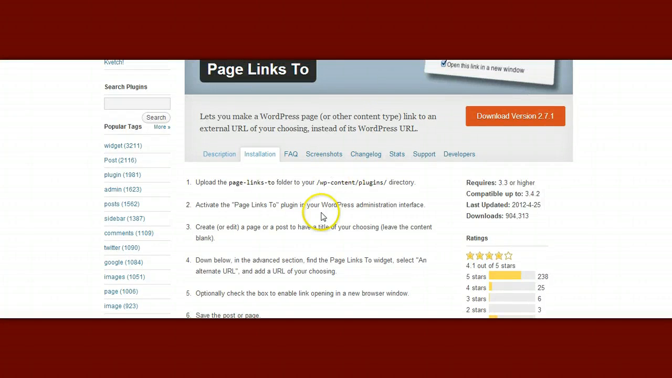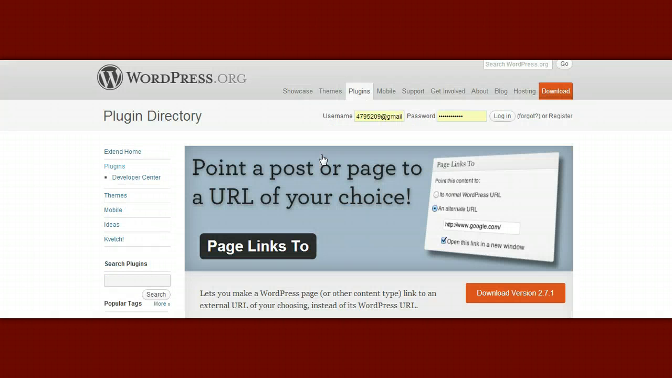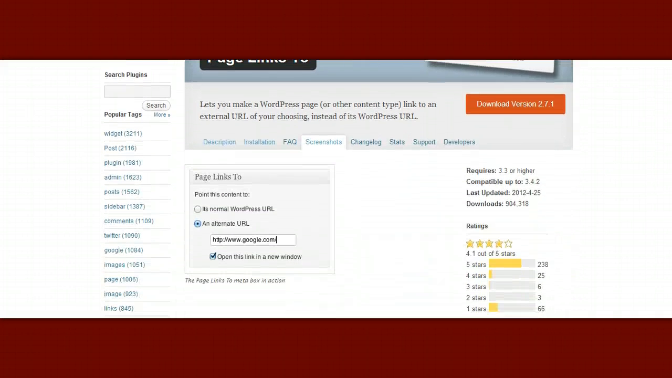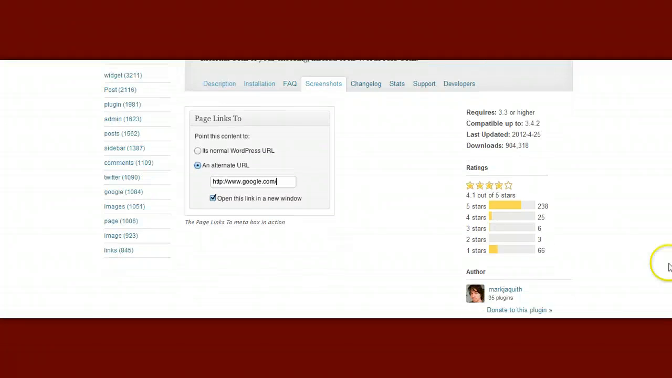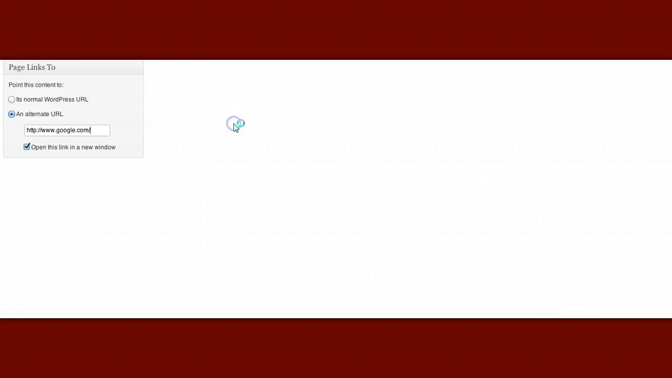called Page Links To. And let's see, I think it even has some screenshots here for us. And this is what it will look like on your blog post. So this is what it's going to look like. And again, you're going to have a blog post that the title is going to be, for example, why I love google.com or whatever you can think of. And then you would just type in the alternate URL, open it in a new window.